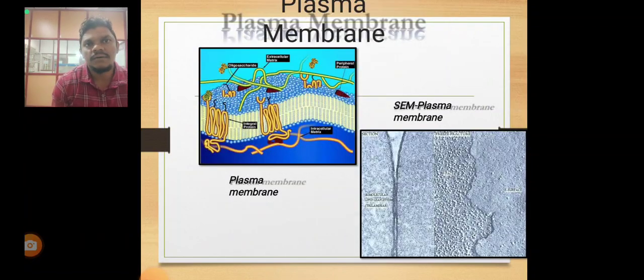The plasma membrane is also called the semi-permeable membrane.